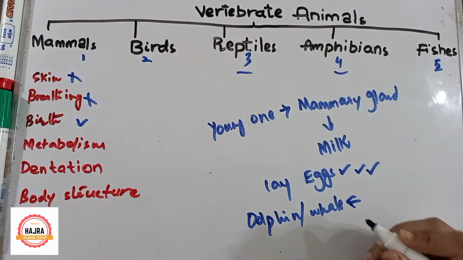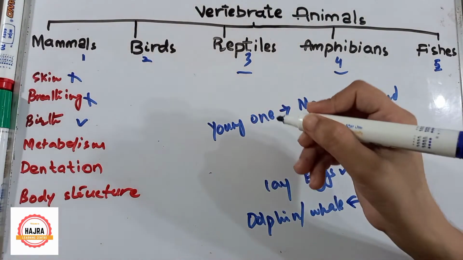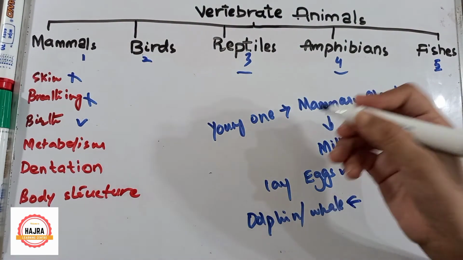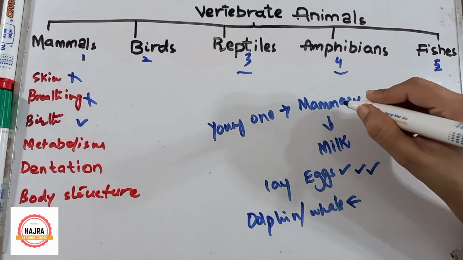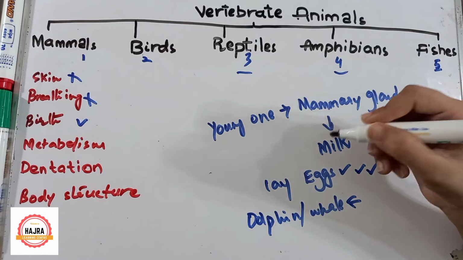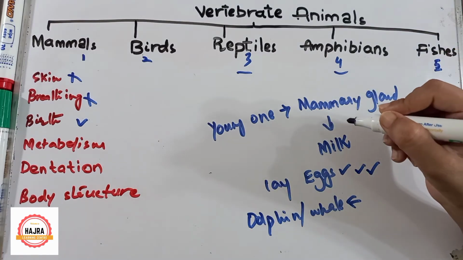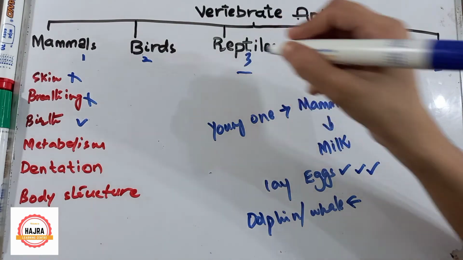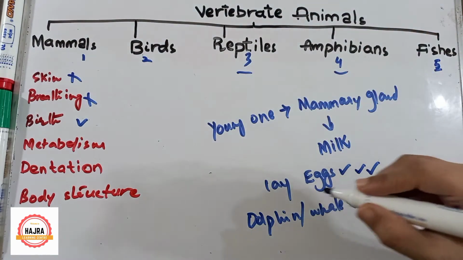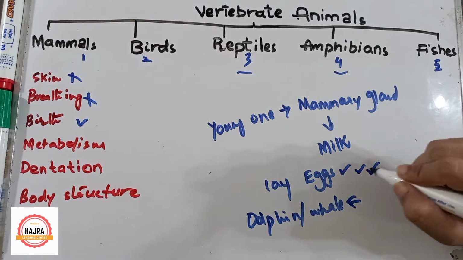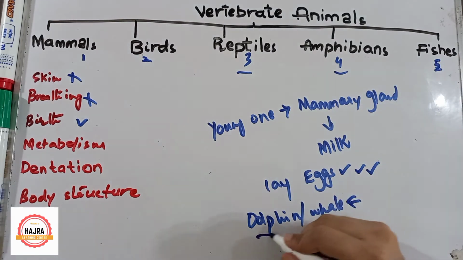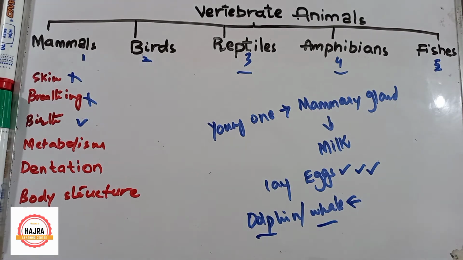Let me repeat. Mammals produce young ones. As they produce young ones, they have mammary glands. Mammary glands secrete milk. Birds, reptiles and amphibians lay eggs. Fishes also lay eggs, but dolphin and whale produce young ones and feed their young ones with milk.